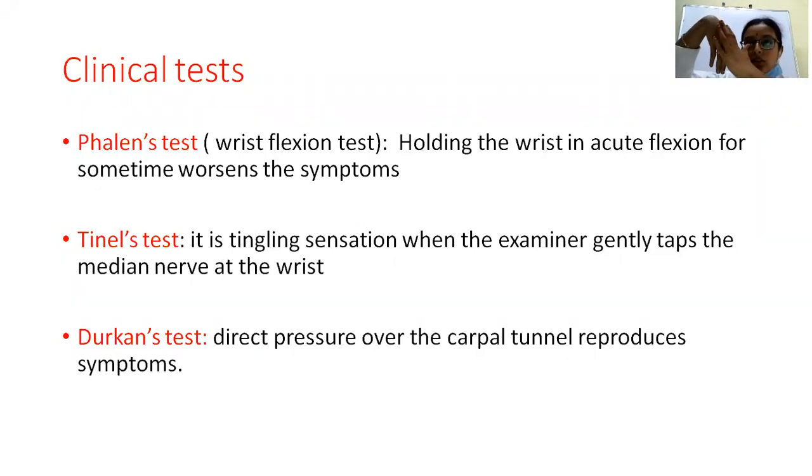In Phalen's test, there will be increased flexion of the forearm. Here you can ask the patient to hold his hands like this. So the patient will not be able to hold his hands in this position because the symptoms will be produced.